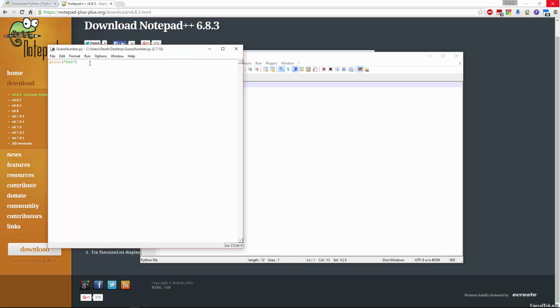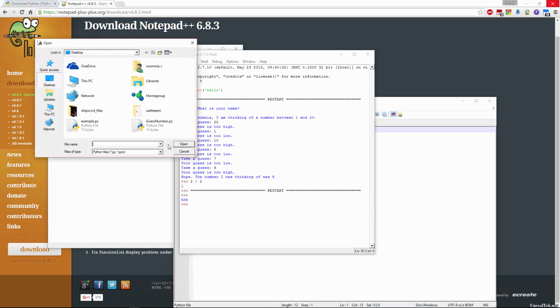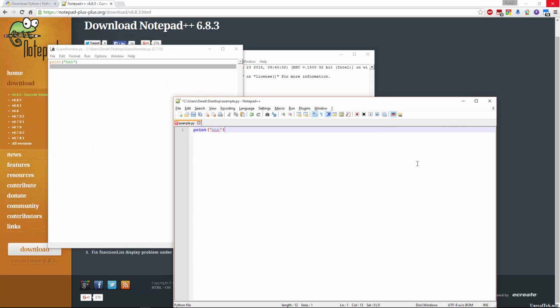Or, of course, again, you can write in idle if you create a guest number or whatever .py file, and then you go into idle and go file, open, and then you can run module. Now if you want to create one of those and you don't have Notepad++, you can just open Notepad.